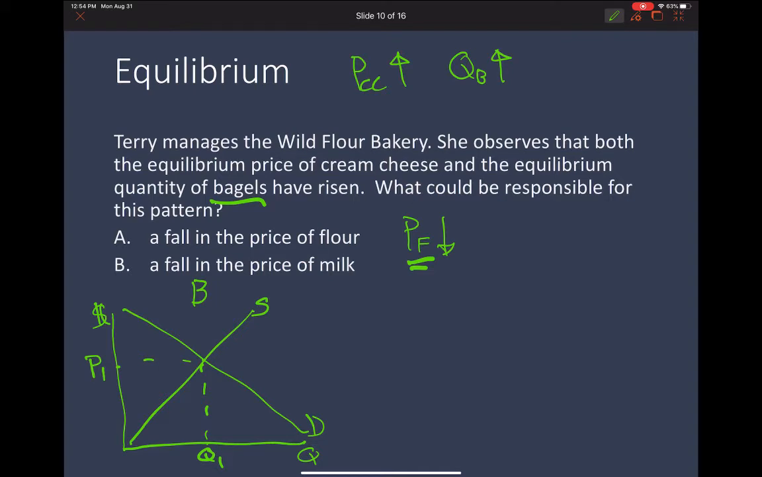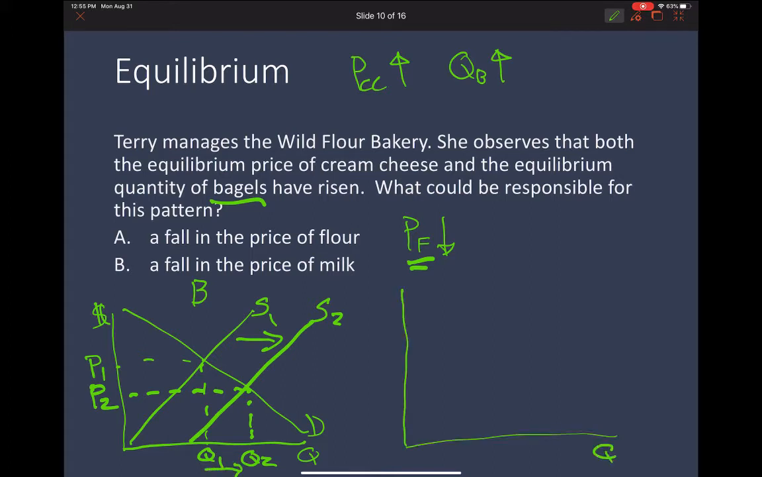And if the price of flour has gone down, that's not going to change your decision of whether or not you want to buy bagels. So that's not impacting the demand side. What that's impacting is the supply side. And if the price of flour goes down, that's an ingredient, and so suppliers become more willing to supply bagels. So the supply of bagels is going to increase, and that will decrease the price and increase the quantity of bagels. And so you can see here that that has increased the quantity of bagels.